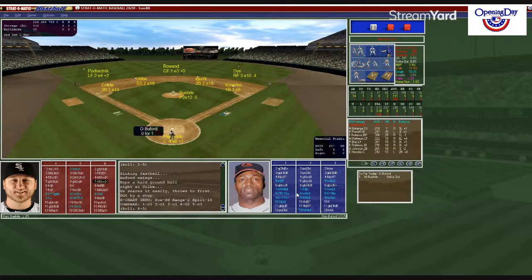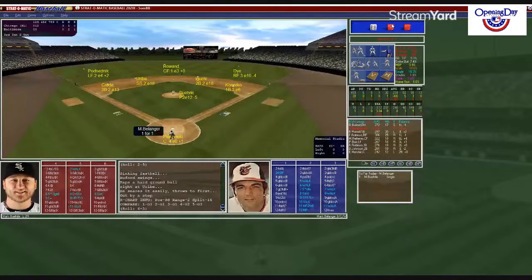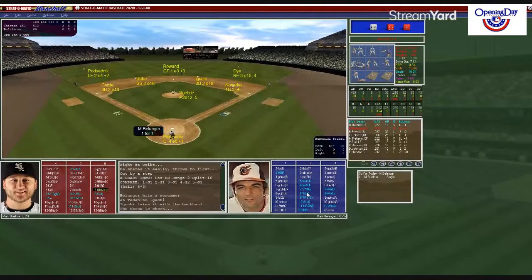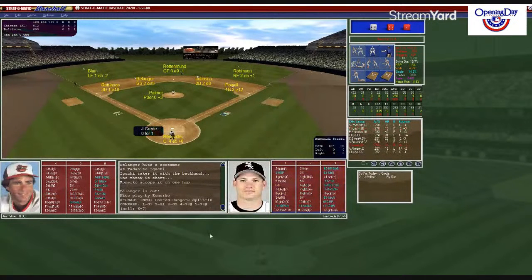Here's Belanger. 1 for 1, one of the 2 lone hits for the Orioles so far. Persinski sets down the target, and Burley looks in. Here is the windup to Belanger. 6-7 ground ball second. That is going to be Gucci. Makes the play. Got him. 3 up, 3 down for the Orioles. We've played 3. It's all White Sox early here. 3-0 Chicago.